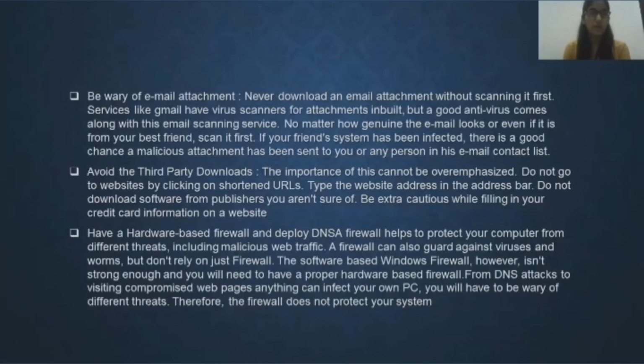Have a hardware-based firewall and deploy a DNS firewall. It helps to protect your computer from different threats, including malicious web traffic. A firewall can also guard against viruses and bombs, but don't rely on just a firewall. The software-based Windows firewall, however, isn't strong enough, and you will need to have a proper hardware-based firewall.